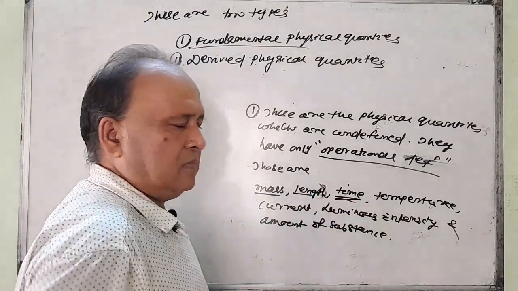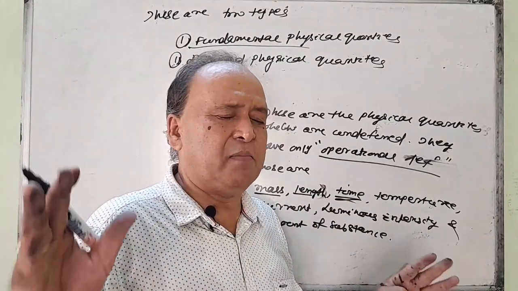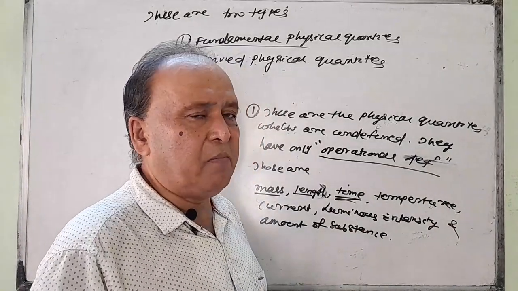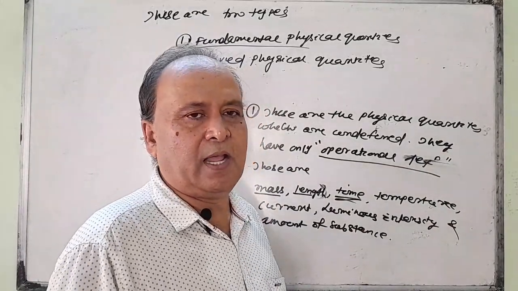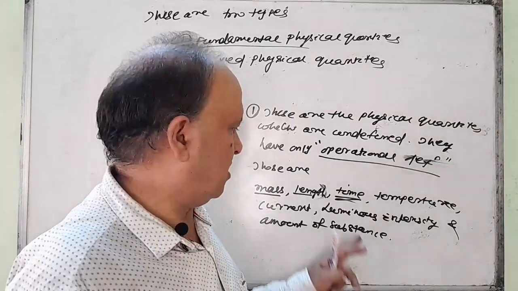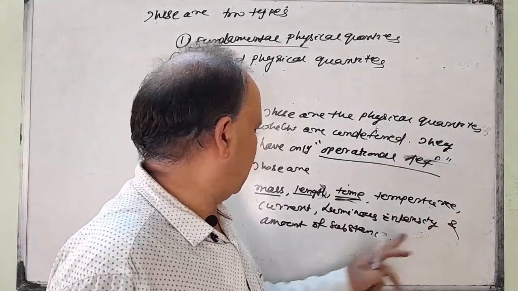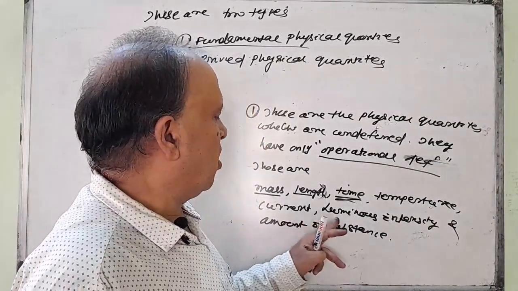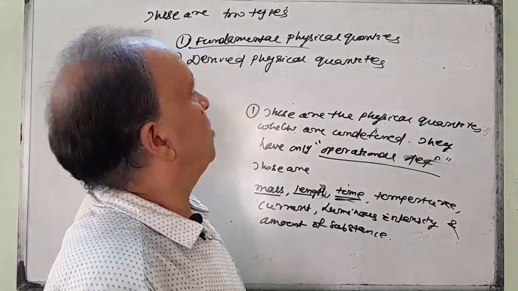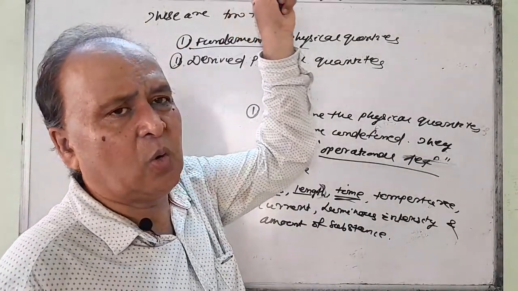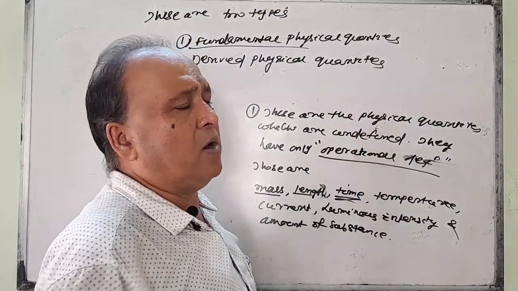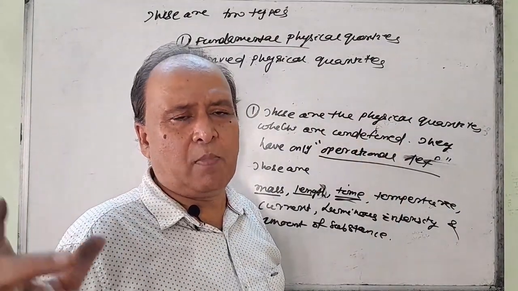What is time? You have read many things about time, but tell me the definition of time. No one can say what the definition of time is. Next, temperature. What is current? What is luminous intensity? Suppose a 60 power bulb is glowing and a 100 power bulb is glowing.